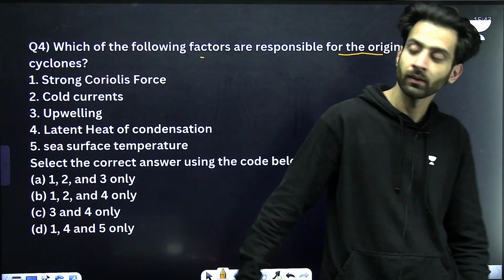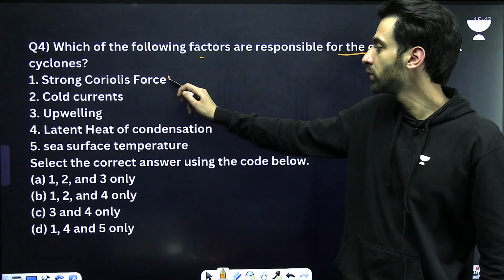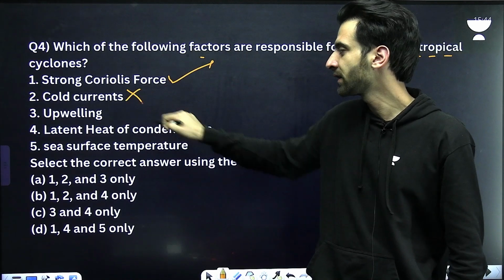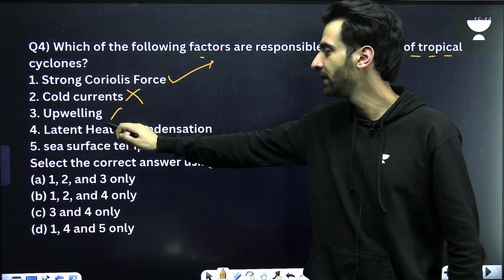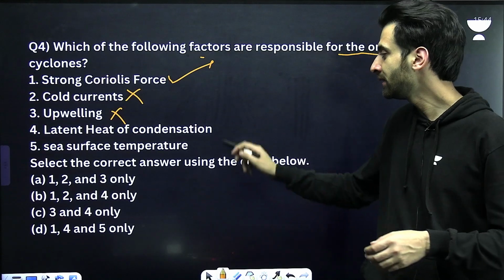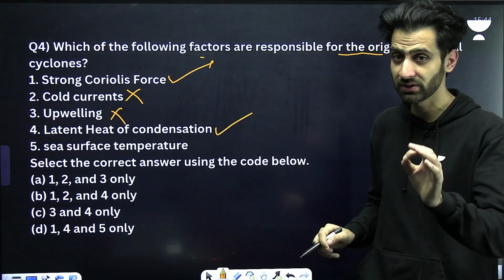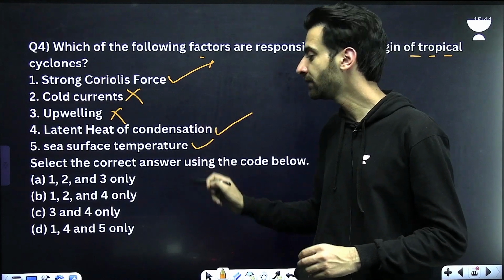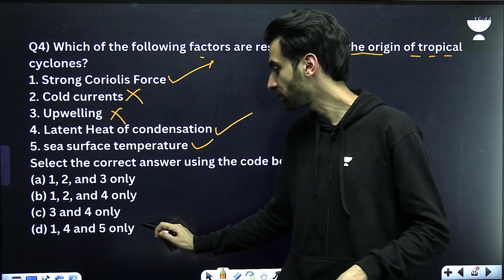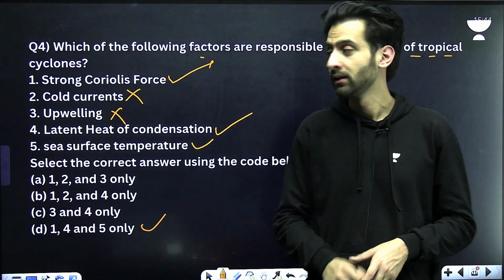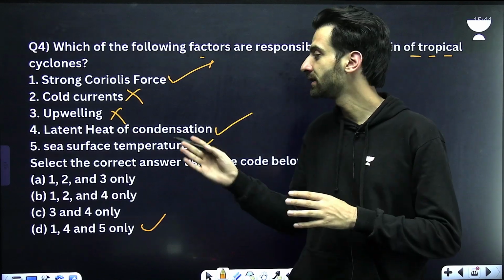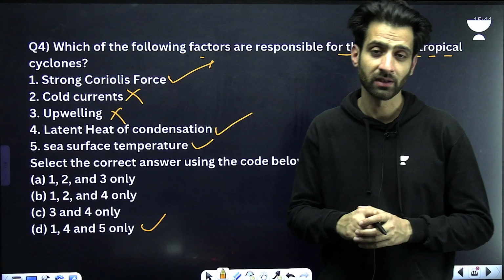So if you look at the question again, then we have strong Coriolis force needed. Yes, as I already explained. Did I mention the cold currents anywhere? No. Did I mention the upwelling anywhere? No. Then latent heat of condensation? Yes, definitely. And sea surface temperature? Yes. So 1, 4 and 5 is the correct answer. That is option D. Don't get confused with cold currents and upwelling. There is no role of cold currents and upwelling in the tropical cyclones.